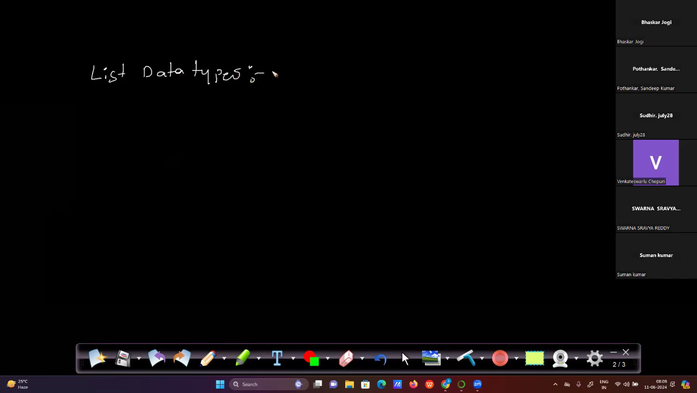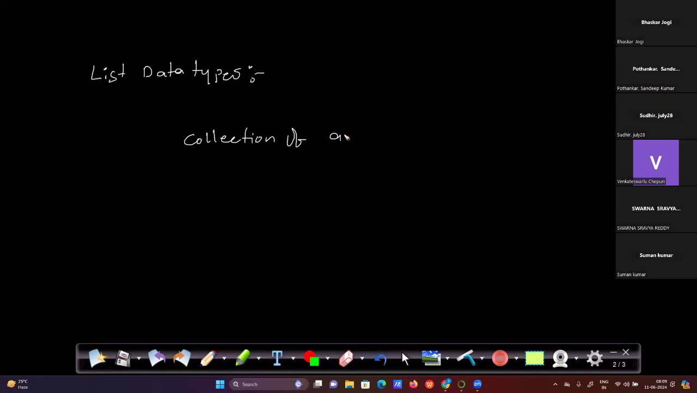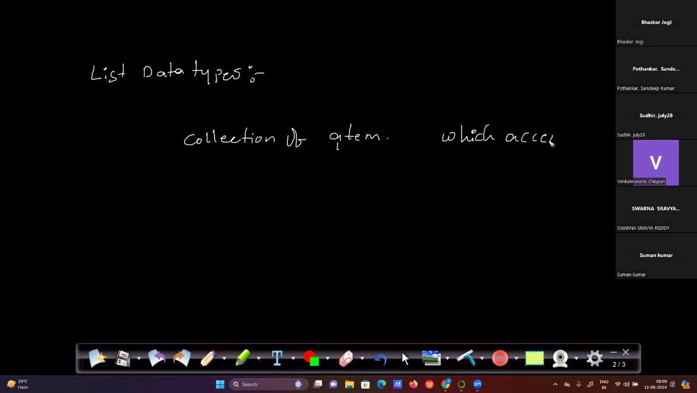List is a collection of items, and it accepts any kind of data type. For example, a string only has string data type, right? But a list can accept any kind of type inside.